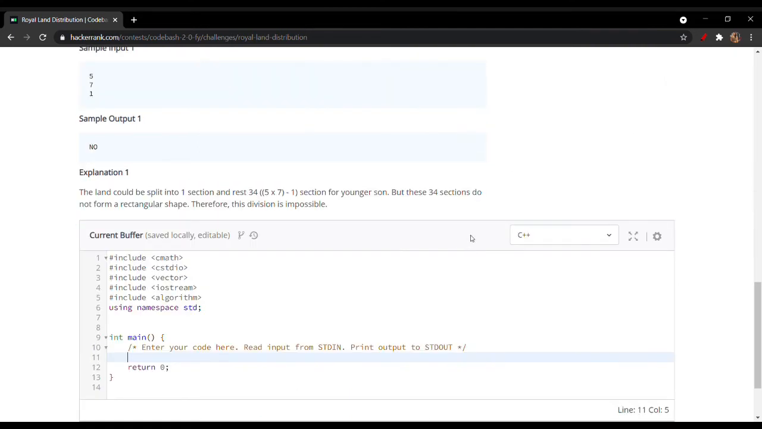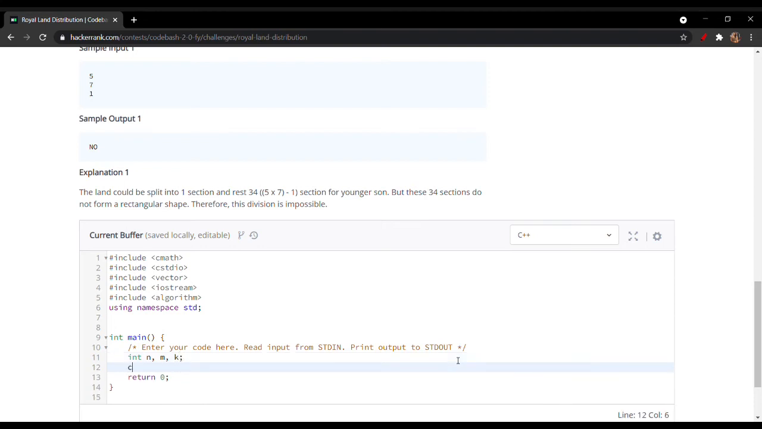Now let's jump on to the coding part. You need to write the whole code in this main function. And first let's declare three variables n, m and k, where n is the number of sections along the length, m is the number of sections along the breadth, and k is the number of sections which the king needs to give to his elder son. Let's take input from the user.